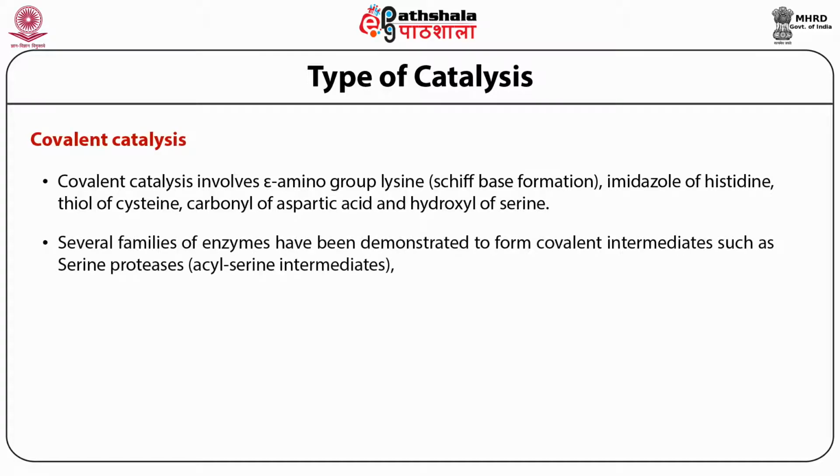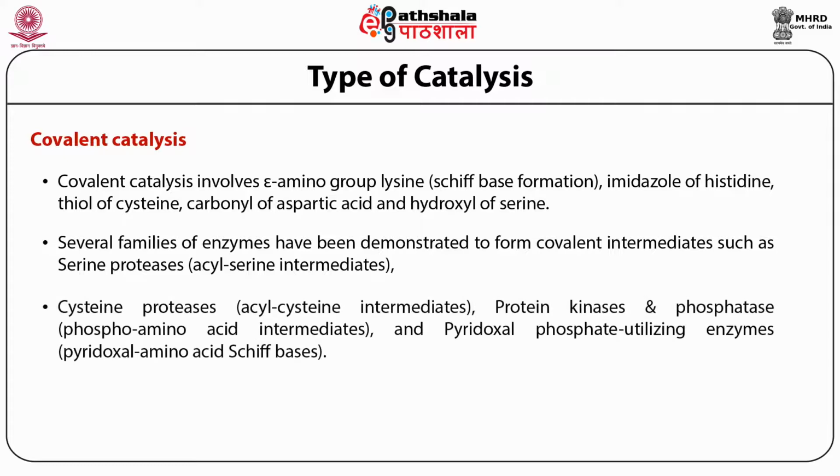Several families of enzymes have been demonstrated which form covalent intermediates, such as serine proteases, which form acyl serine intermediates; cysteine proteases, which form acyl cysteine intermediates; protein kinases and phosphatases, which form phosphoamino acid intermediates; and pyridoxal phosphate utilizing enzymes, which form pyridoxal amino acid Schiff base.